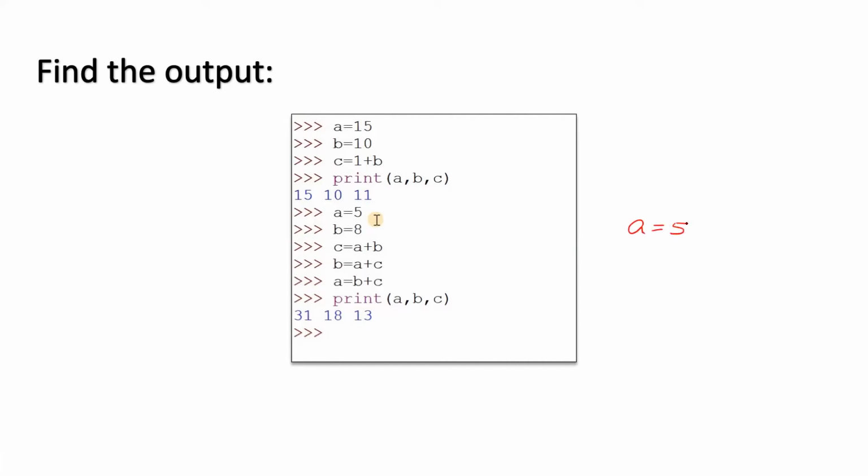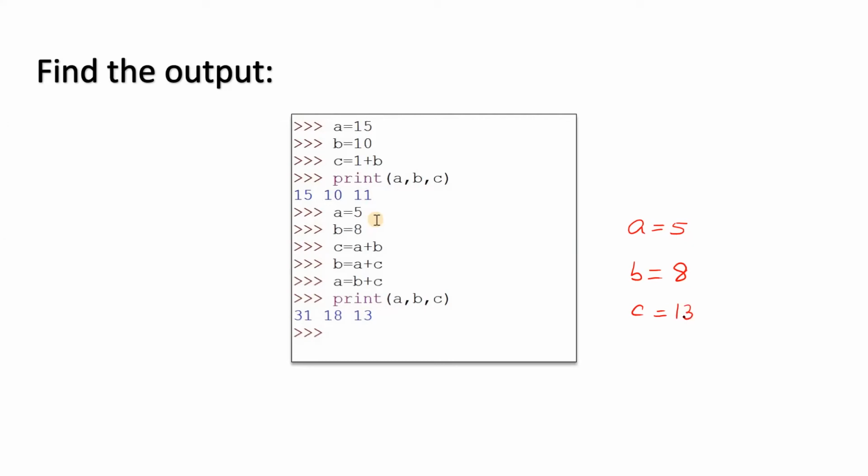I am starting from this. A equal to 5. B equal to 8. C equal to A plus B. Now A and B are variables which have the values 5 and 8 respectively. So when I say C equal to A plus B, whenever there is an equal to sign, it always calculates the right hand side value and stores that value in the left hand side variable. A plus B, what is the value of A plus B? 13. 13 will be stored in the variable C.